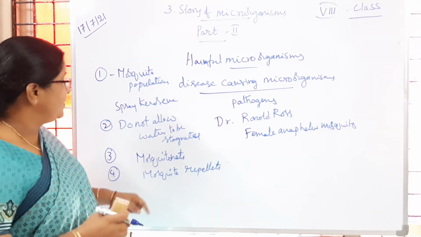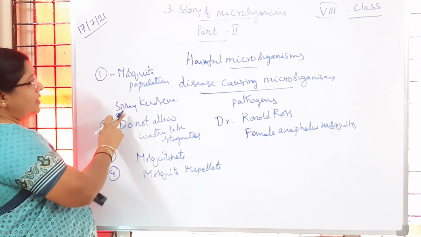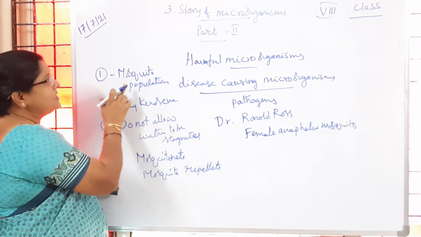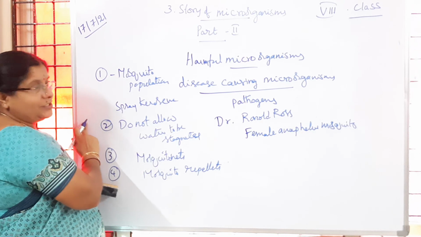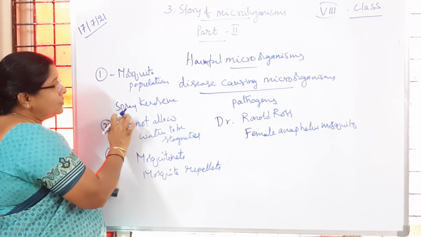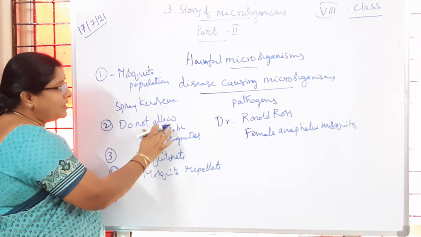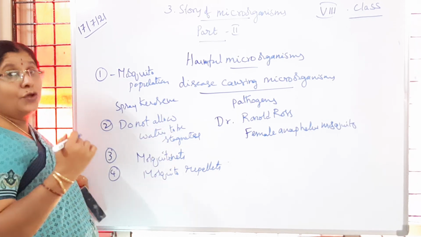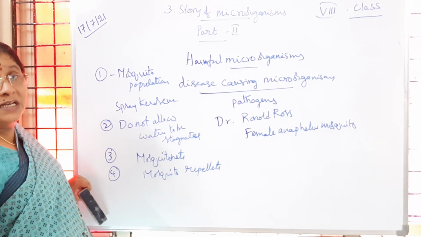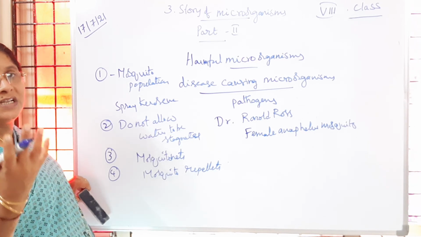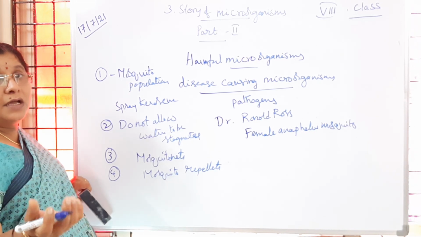If we follow these steps to control malaria, we have to control the mosquito population. We have to spray kerosene on stagnated water. Before that, we should never allow stagnated water on the roads or in our houses, like old coconut shells, tires or pots.